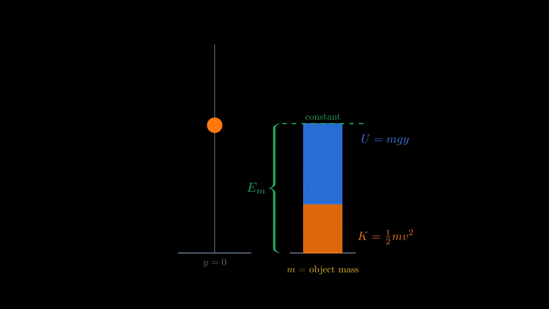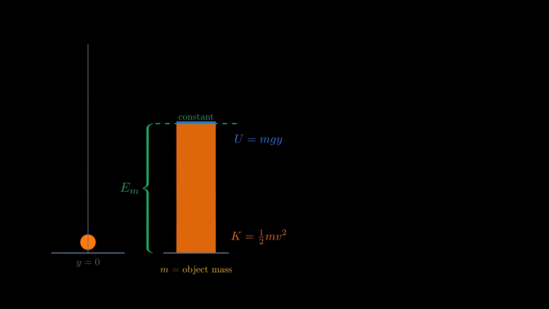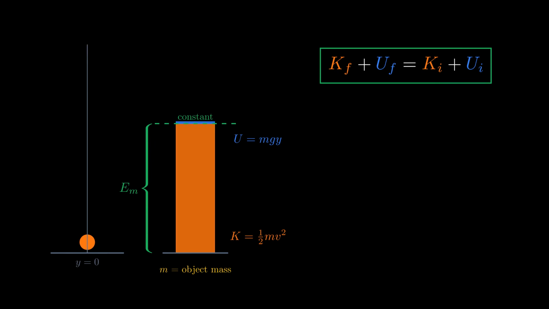Watch the working equation in action as the ball falls, writing m for the object's mass. Height shrinks, so potential energy mgy drains, speed grows, so kinetic energy 1/2 mv squared fills. At every instant, the two bars sum to the same total. That is the whole content of conservation of mechanical energy for a closed system with only conservative internal forces. Kinetic and potential energy trade places and the sum never moves.